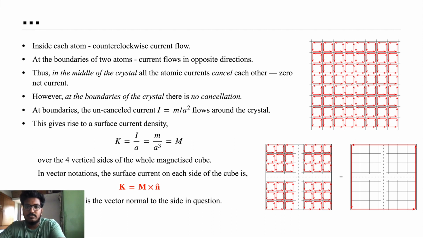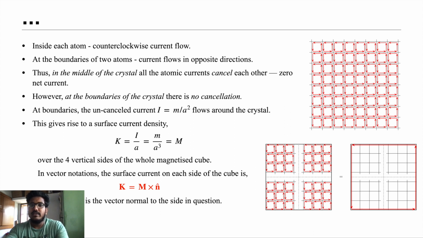When we consider the whole figure, this is how we represent the currents due to the atoms. At the boundaries of each cell, the adjacent currents are in opposite directions to each other, so they usually cancel out.